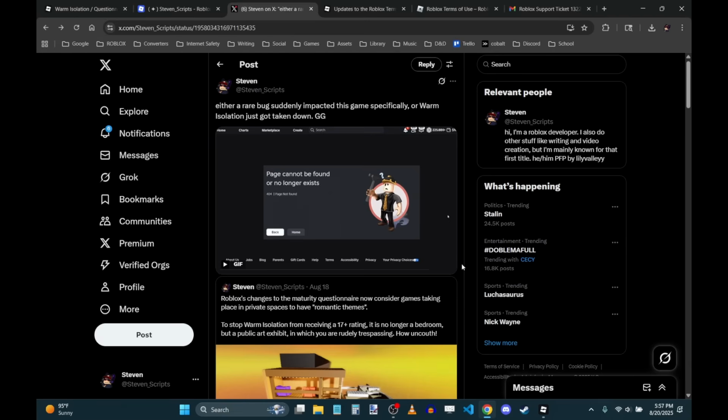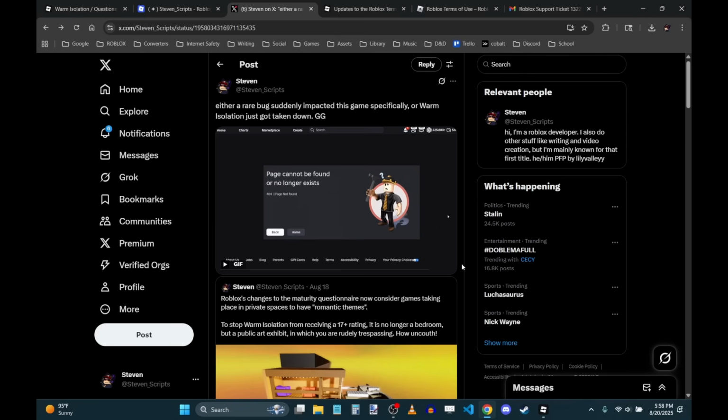Now, this has been a recurring issue on Roblox, where a specific kind of creator will make a game that is meant for this kind of behavior, but not include anything in the game that explicitly violates terms of service. So they'll make the thumbnail and the icon kind of risque, but not in a way that Roblox could get on their case about it. And if they do, they just change out the icon or thumbnail. And in the game itself, there's nothing explicitly inappropriate. It's just a setting that happens to be really suitable for a certain kind of violative behavior, like a game that is primarily set in a bedroom, for example.